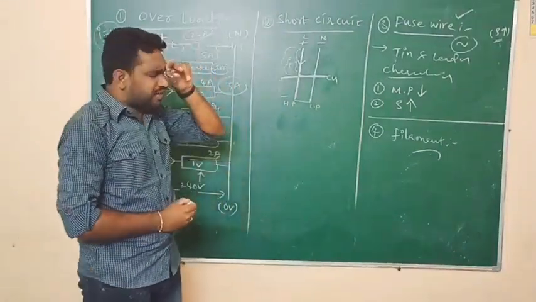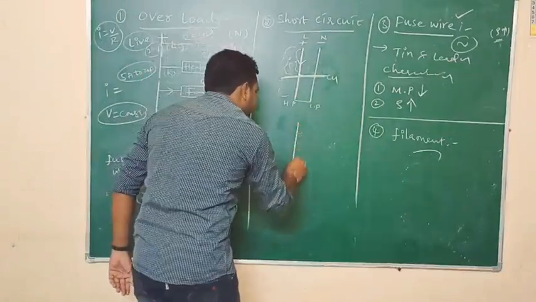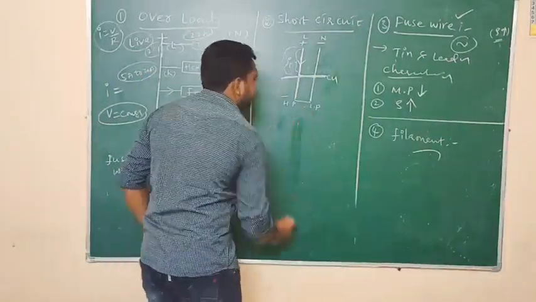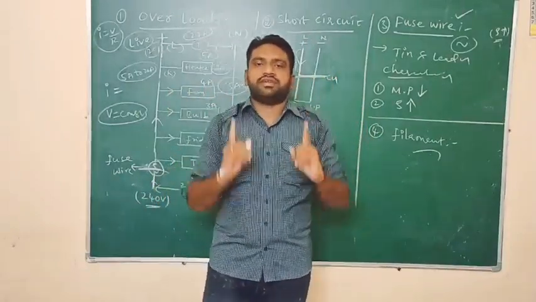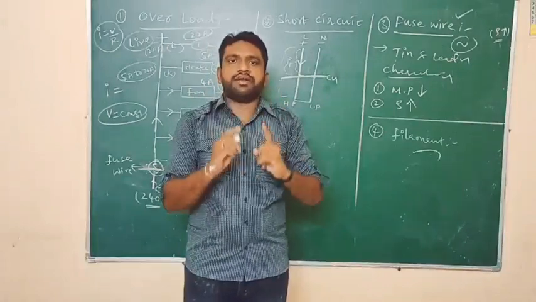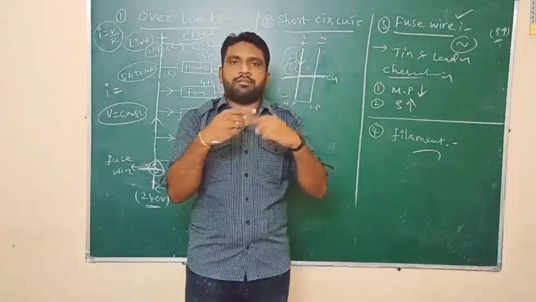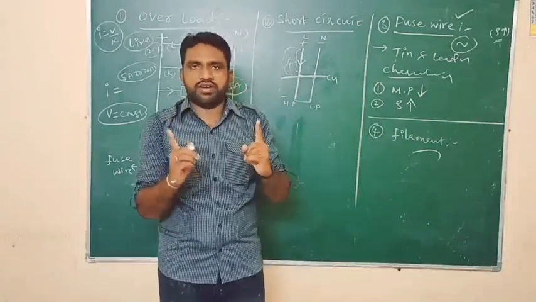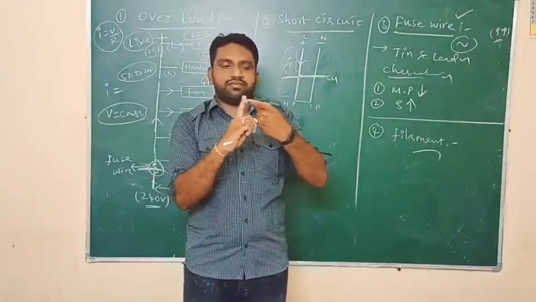And we can define the short circuit in another way also. You will observe, when the live wire is in contact with the neutral wire, assume that these two fingers are two wires. This is a live wire and this is a neutral wire. Due to improper insulation, there is no proper rubber coating in between this live wire and neutral wire. So they come directly into contact.